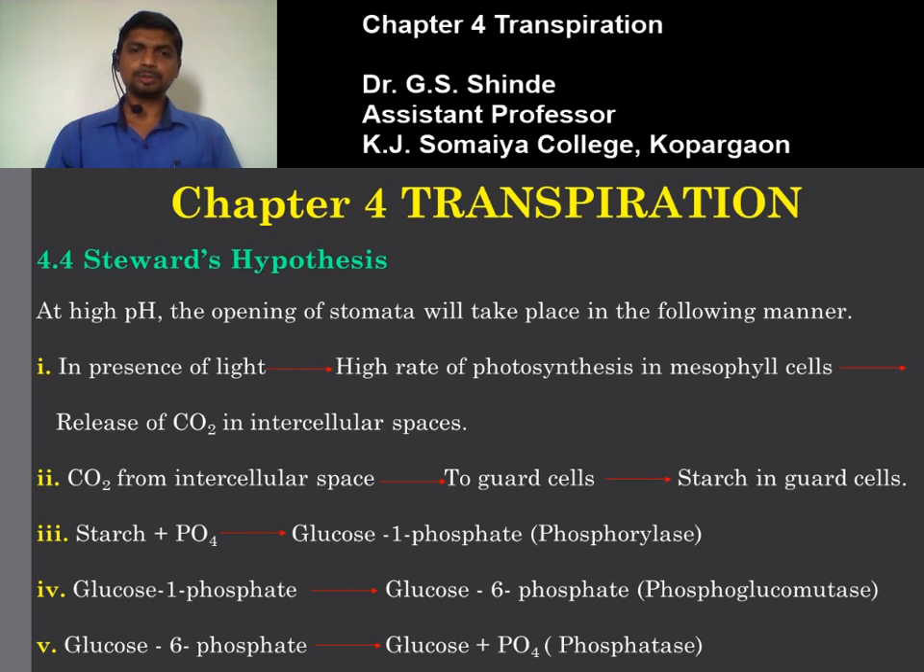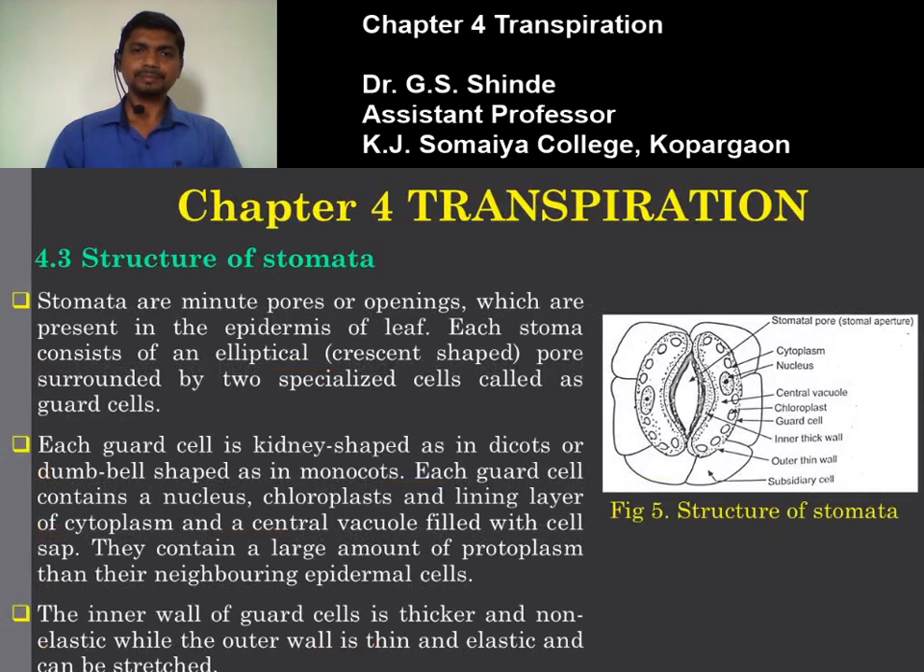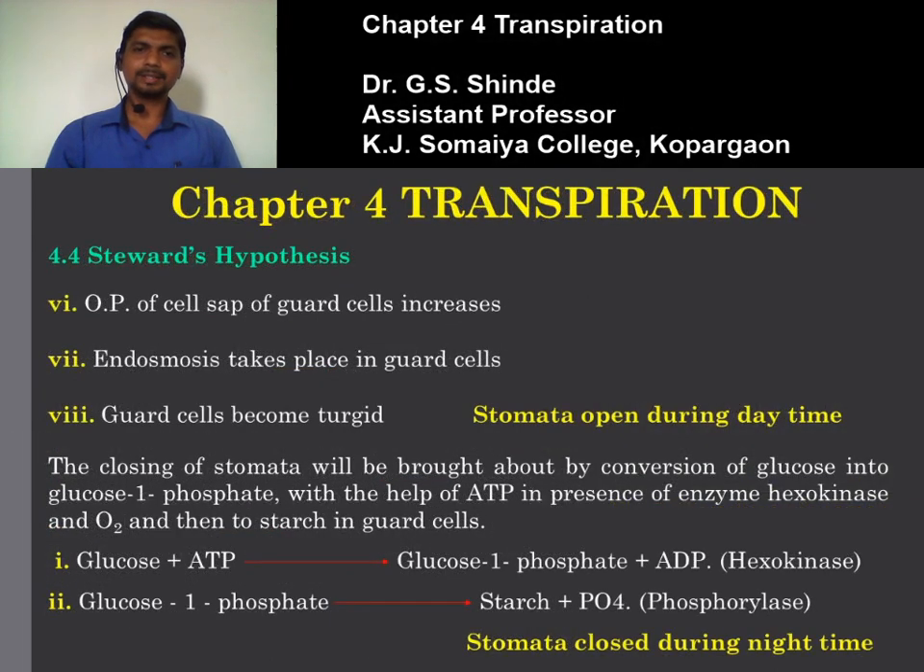Glucose 6-phosphate is converted to glucose and inorganic phosphate, and the enzyme is phosphatase. So as a result of the conversion of starch into glucose, that glucose has been formed in the guard cell. As you know, glucose is osmotically active and gets dissolved in the water. It increases the osmotic pressure of the cell sap of the guard cell, due to which the guard cell draws water from the surrounding subsidiary cells, and endosmosis takes place in the guard cell.